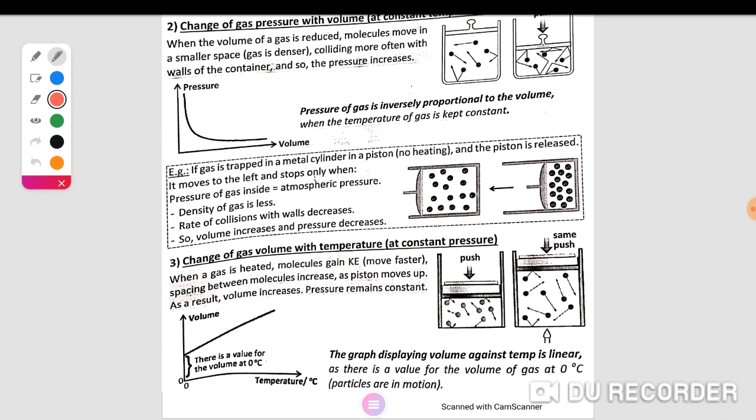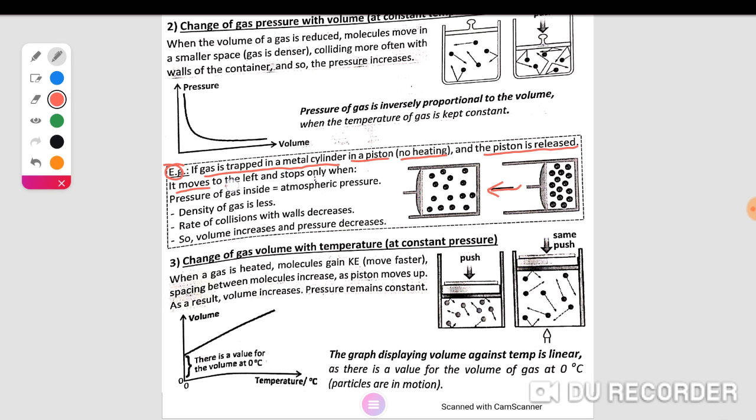For example, if a gas is trapped in a metallic cylinder with a piston, no heating means that the temperature is constant, and the piston is released. This is the first state. This piston is released. The volume increases. As a precaution, this experiment must be done slowly to prevent an increase in the temperature.